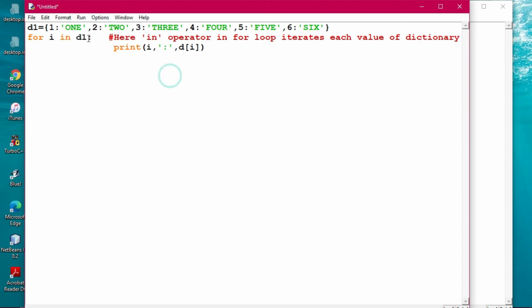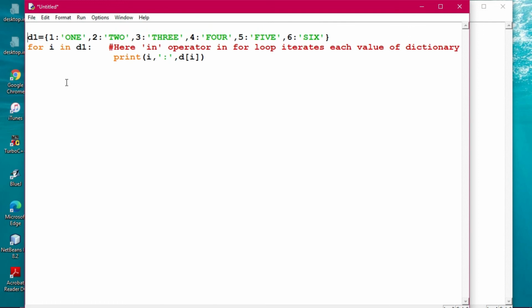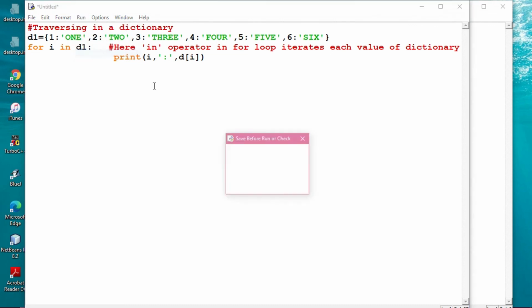I've given a remark out here for your understanding purpose: traversing in a dictionary. All right, this has been completed. Now I'm executing this program to see how execution takes place. So what is happening?